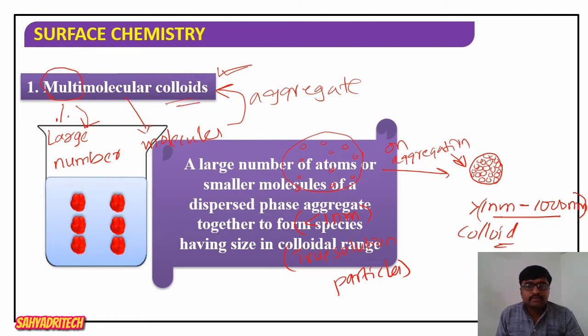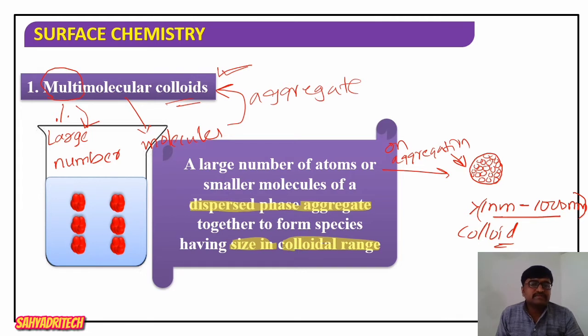So in multimolecular colloids, a large number of atoms or smaller molecules of a dispersed phase aggregate together to form species having size in the colloidal range.